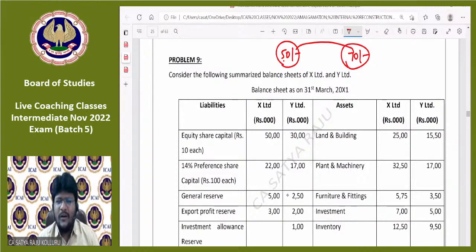Sir, what is the meaning of intrinsic value? Intrinsic value is nothing but the real value of each and every equity share, or the net asset value per share. If they are discharging purchase consideration on the basis of these values, it means they are discharging it on the basis of intrinsic value. No need to mention specifically. Okay. Next.